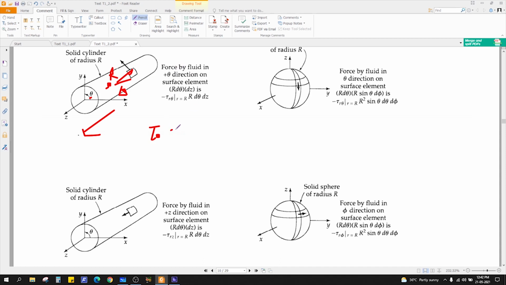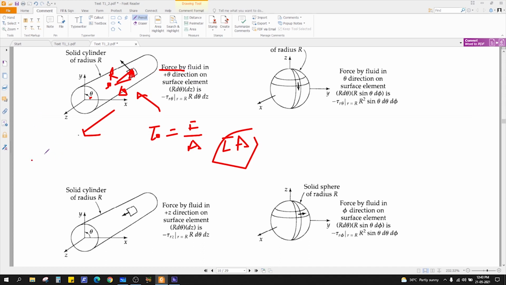Tau is force by area, right? So what is the force? If you want to calculate force, you simply multiply tau into area, right? Okay. Now here, it is asking force by fluid in theta direction. What is the force in this direction, theta direction? Okay, on this surface. So how will you calculate?